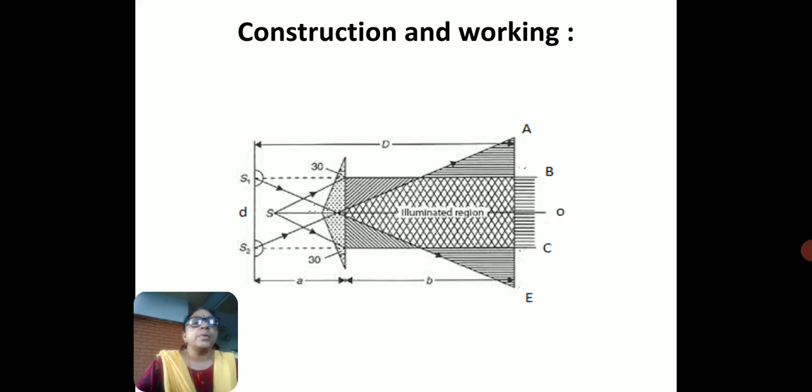In the overlapped region we get the interference fringes, that is bright and dark fringes between B and C, which are observed through the eyepiece.